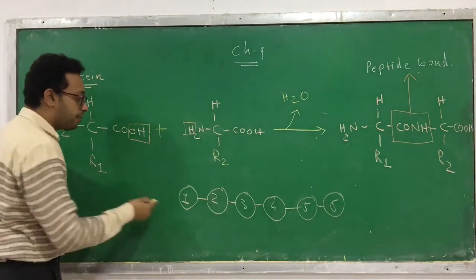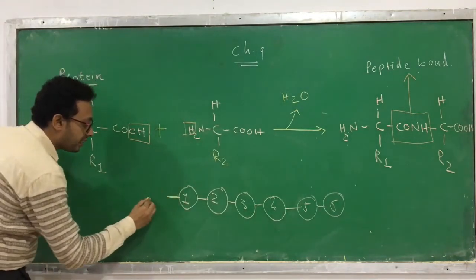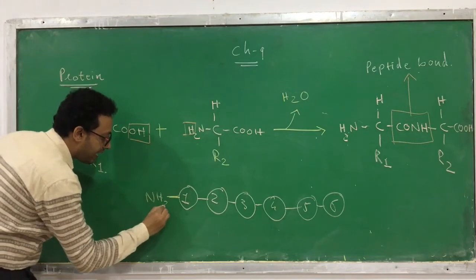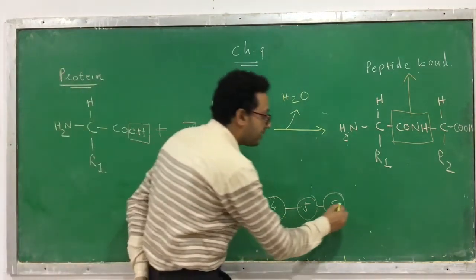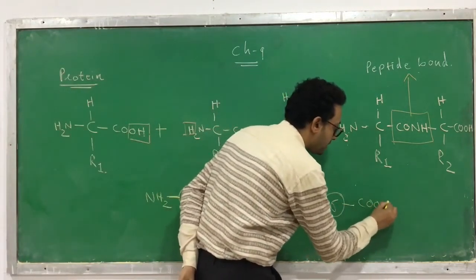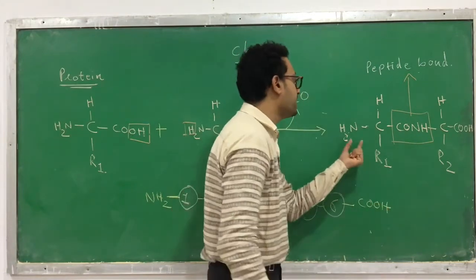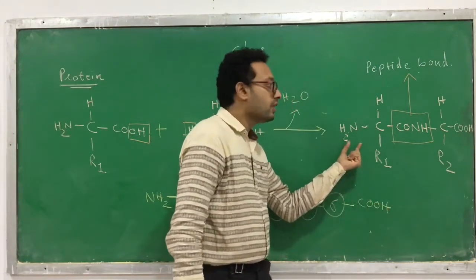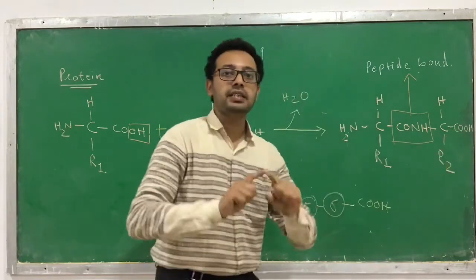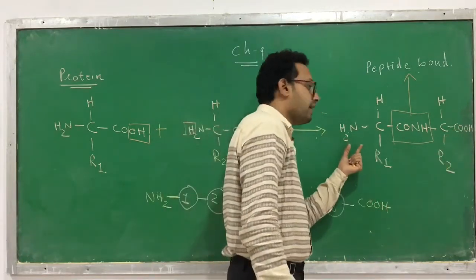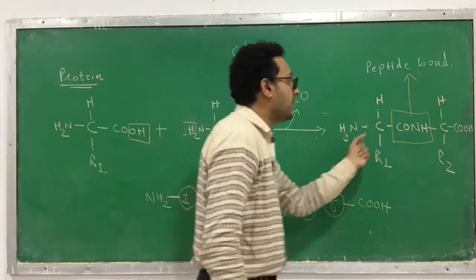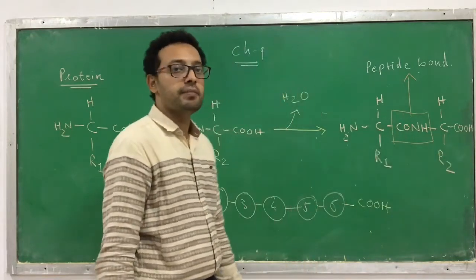But what is going to happen? On one side there is a functional group called NH2, and on the other side there is a functional group called COOH. You can also see here, here it's an NH2 and here it's a COOH. The remaining ones are free. On the left side the NH2, and on the right side the COOH remain free.